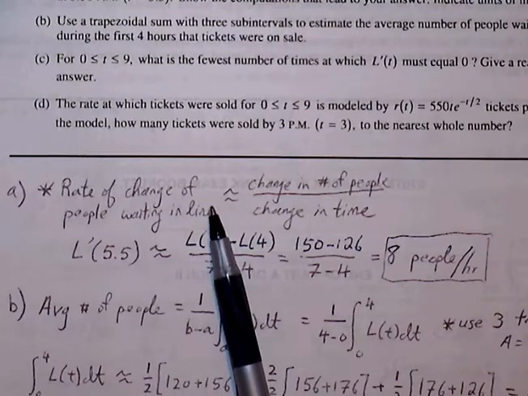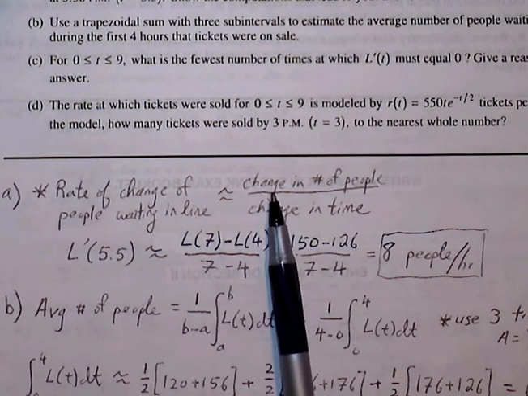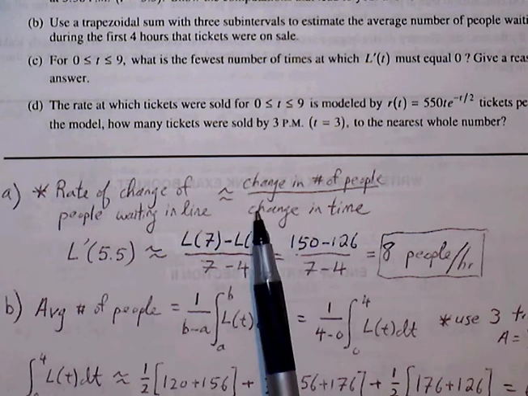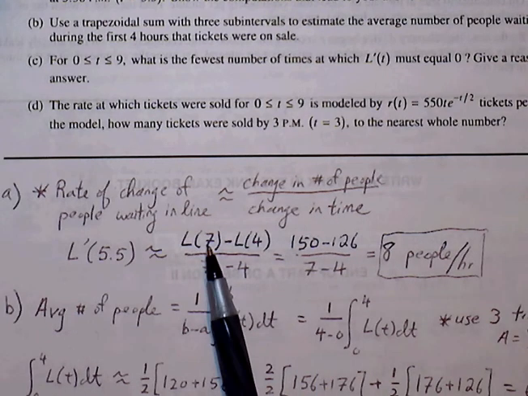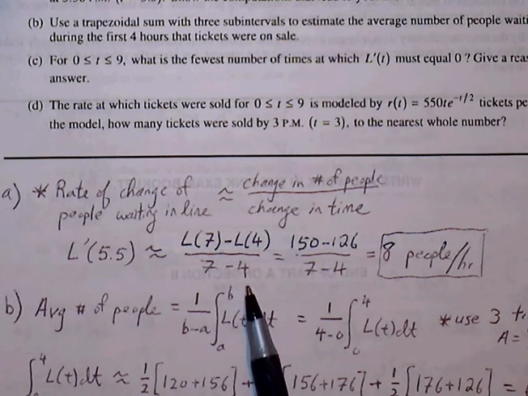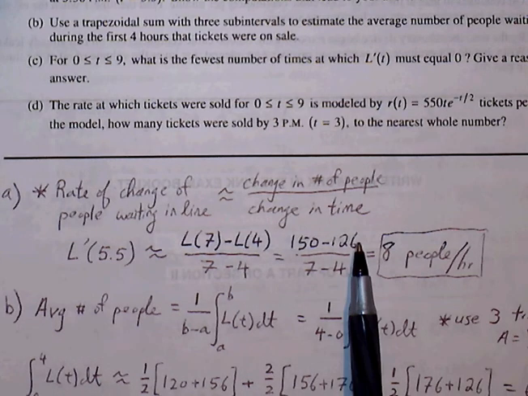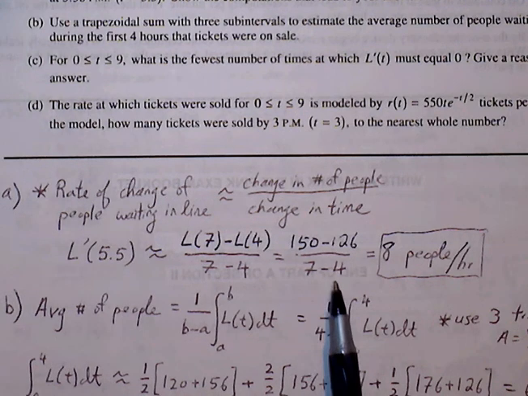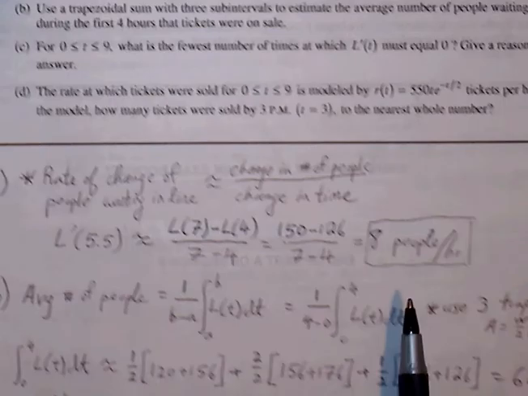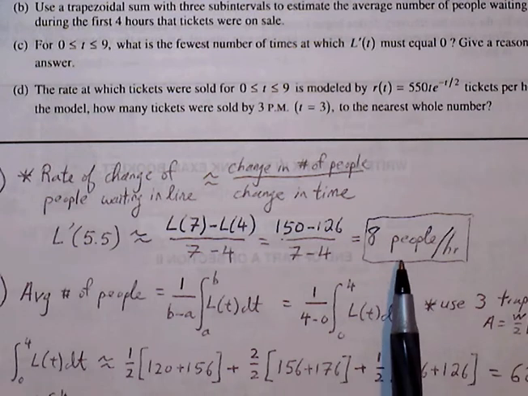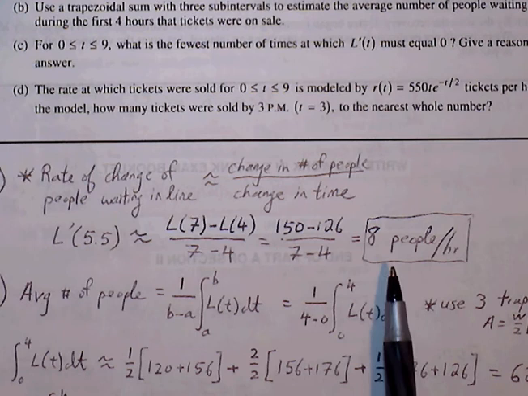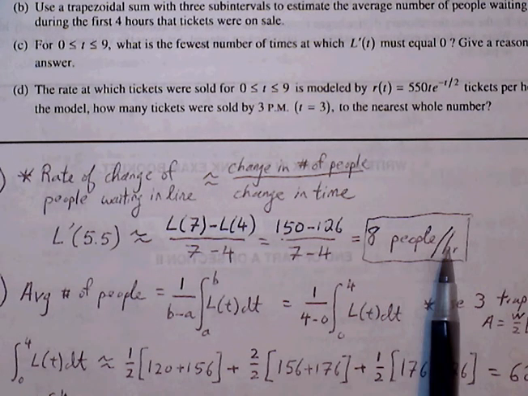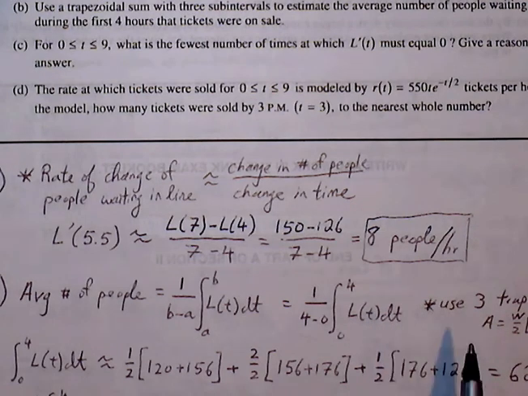So the rate of change of people waiting in line is simply change in number of people divided by the change in time. So L of 7 minus L of 4 over 7 minus 4. The change in number of people is 150 minus 126. The change in time is 3 hours, 7 minus 4. Divide this out, we get 8 people per hour. And so even around 5:30, we're expecting an approximation of the number of people still increasing at 8 people per hour.